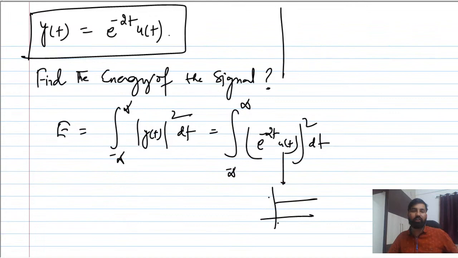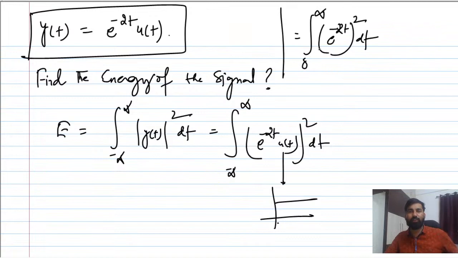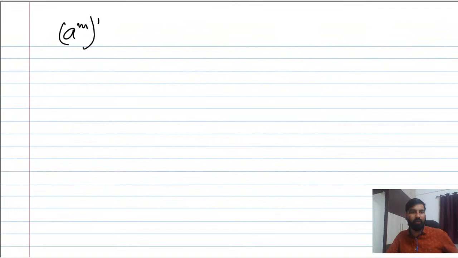Okay, this limit of integration is going to be from 0 to infinity. You can write this as e raised to power minus 2t square dt. What is this? You can write this as 0 to infinity e raised to power minus 4t dt, because you know that a raised to power m to the power n is a raised to power m times n.